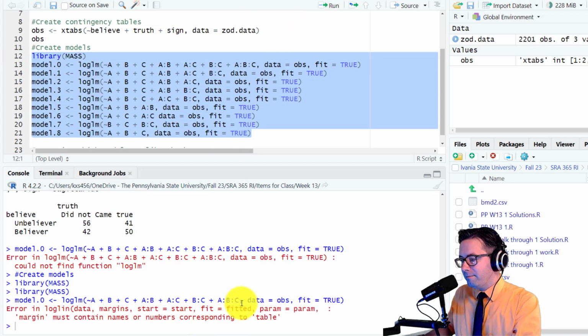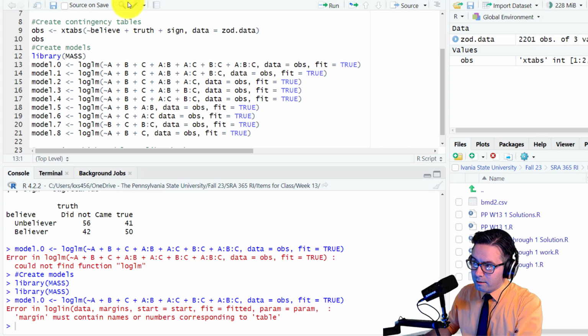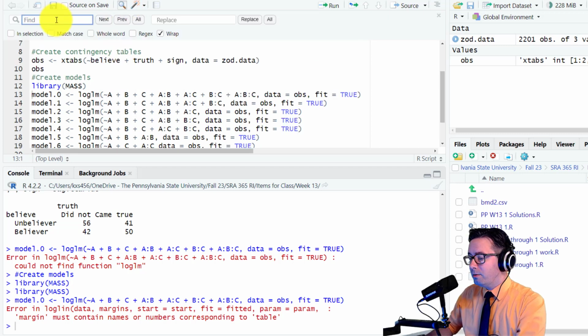And now when we run it, notice it still doesn't like it, because A, B, and C aren't part of our table. Xtabs has believe, truth, and sign. So we have to replace all the A's with believe, all the B's with truth, and all the C's with sign. The way we can do that is with this.